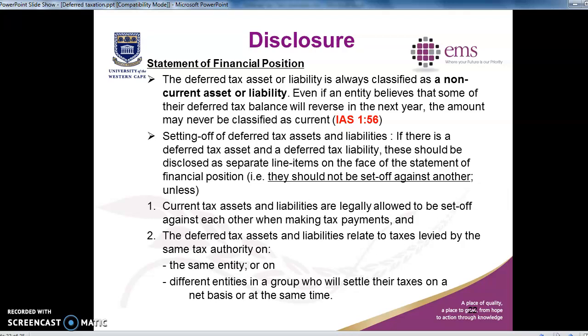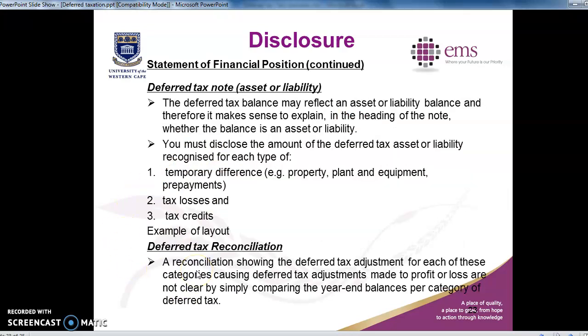Then we have disclosure. As we've already discussed, deferred tax must be disclosed as a non-current asset or a non-current liability. They cannot be set off against each other unless these two circumstances apply. We then also have our deferred tax note.